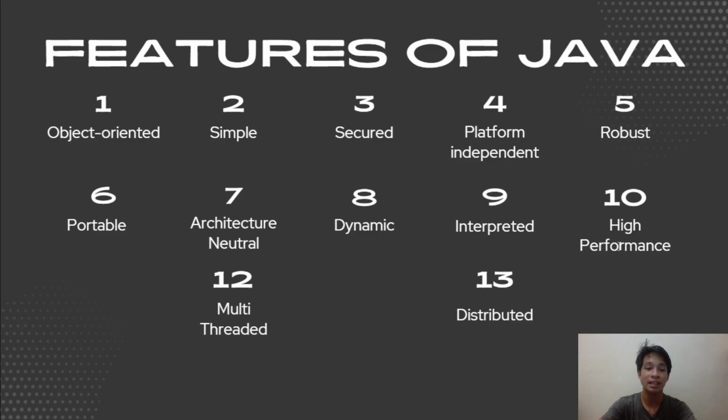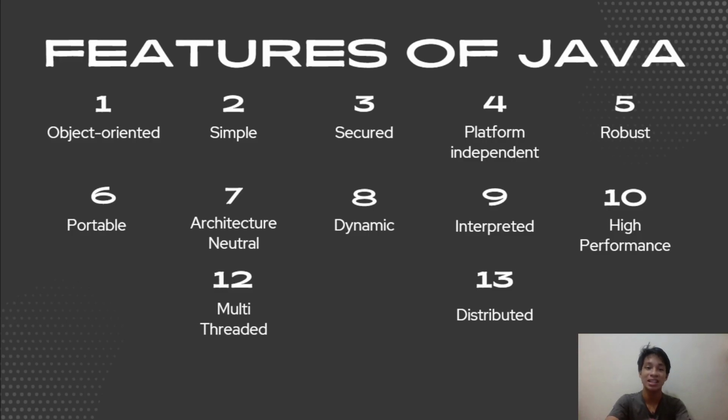Fourth is that Java is platform independent. This is included in Java's slogan and is what Java is mainly marketed for. Write once, run anywhere. Java code is compiled into bytecode which can run on any machine with a JVM, regardless of the underlying operating system, whether it is Windows, Mac, Linux, or any other operating system.